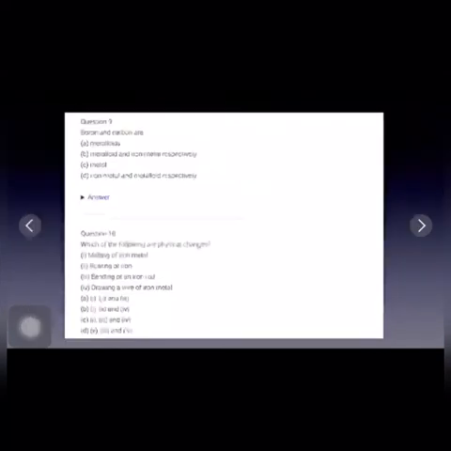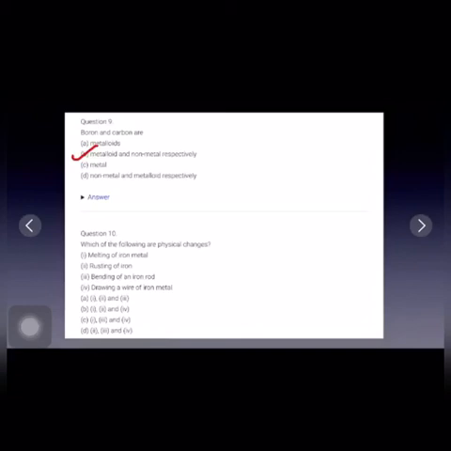Next question is: boron and carbon are metalloid and non-metal respectively. Metal. D part is non-metal and metalloid respectively. So the correct answer is B part, that boron is a metalloid and carbon is non-metal.